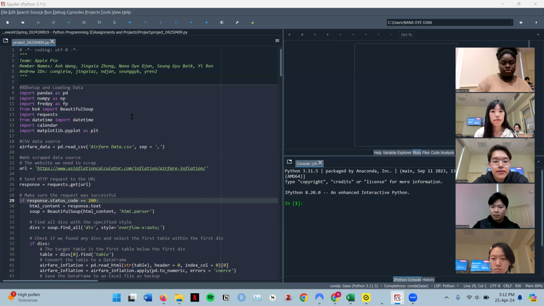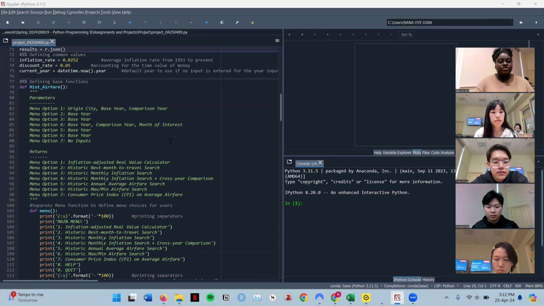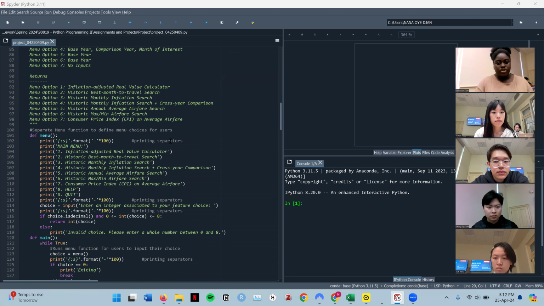Okay, so our product, like Young and Jingxia have mentioned, is to help academics and researchers and anyone who's interested in historical airfare data. Our product has 7 menu options. The first one calculates the real values of airfares compared to a baseline year.